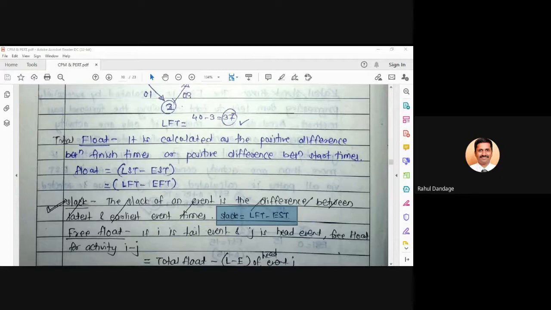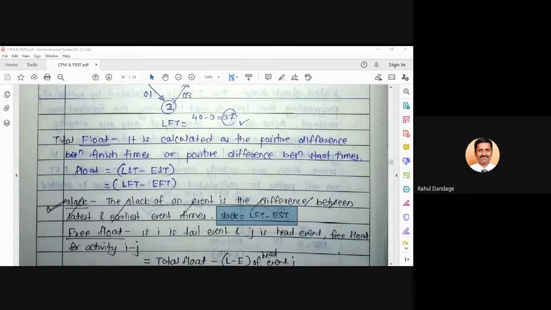In another way, if I want to define it again, listen to my statement and tell me whether I am correct or wrong. For any critical activity, the slack of the head event is equal to the slack of the tail event is equal to 0.